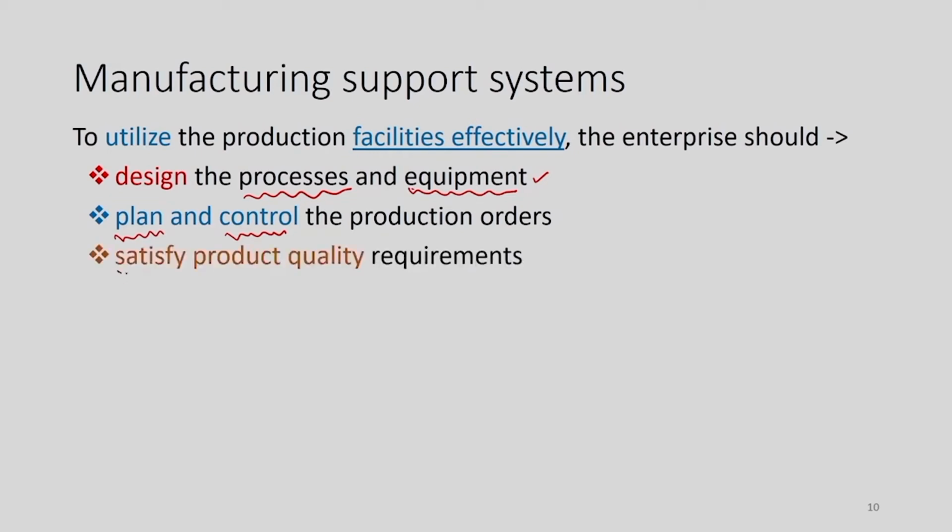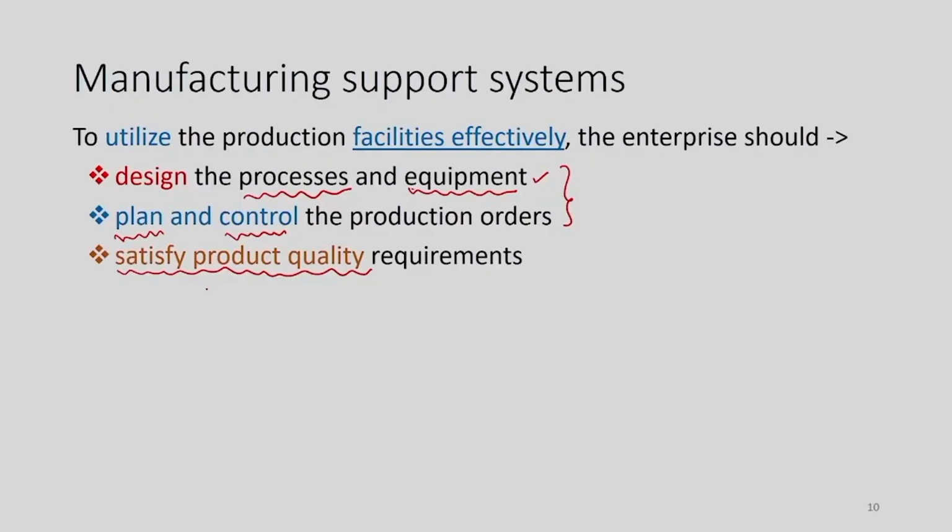Third, we need to satisfy the product quality requirements. So, we are designing the equipment, we are designing the process, then we are setting up the plan, we are setting up the strategy to control the plan, and this together should ensure that whatever the customers are giving us to manufacture, whether those standards are achieved or not, whether those standards are obtained during the process or not. So, that we need to see.